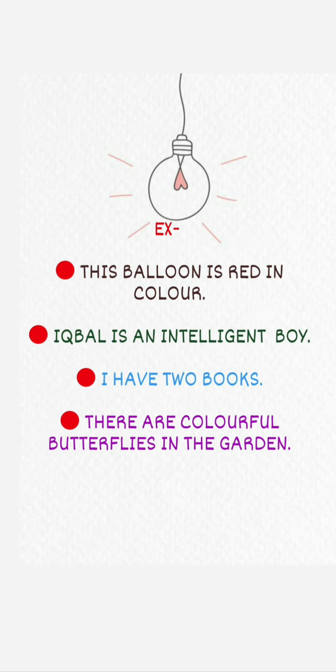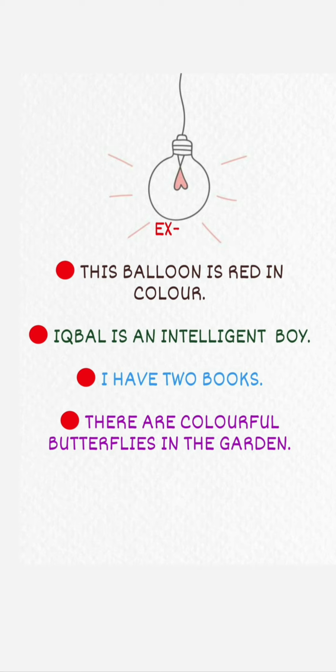So Iqbal is a noun, and what kind of boy is he? He is an intelligent boy. So intelligent is telling the quality of that boy. So intelligent will be an adjective. I have two books. Books is a noun. And how many books are there? Two books are there. So two will be an adjective.